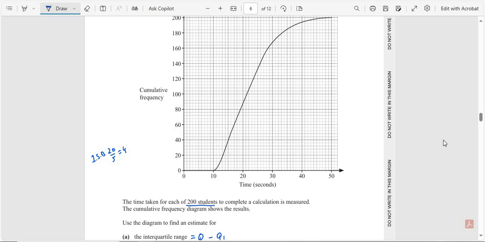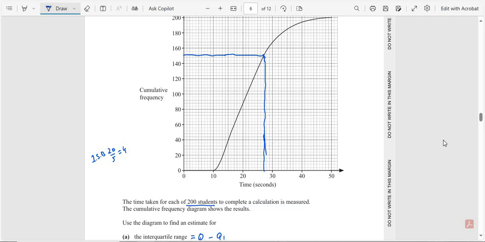So now we find 150. It is 40, 45. Here is the middle, which is 150. Use the scale to draw this line like this, and now draw down like this.